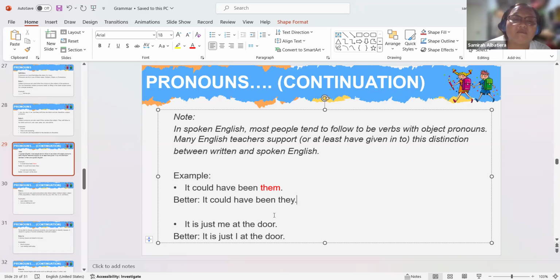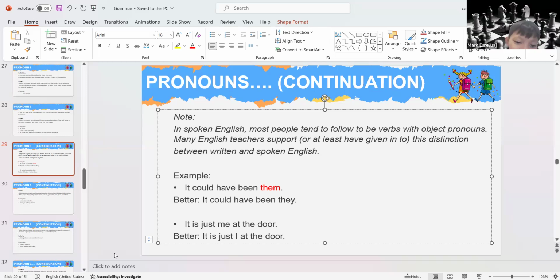Okay, it would have been better if we could use a subject pronoun instead of an object pronoun. You understand? Are you still confused?